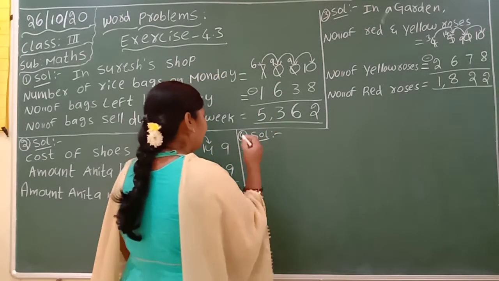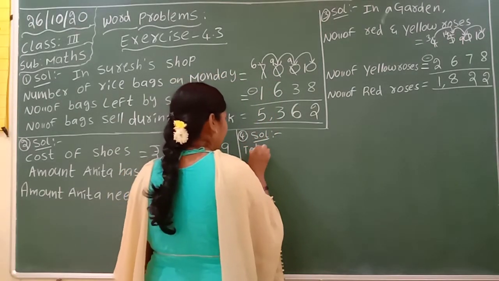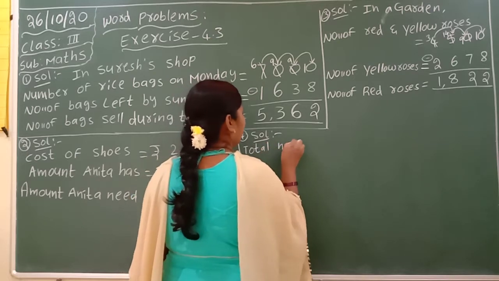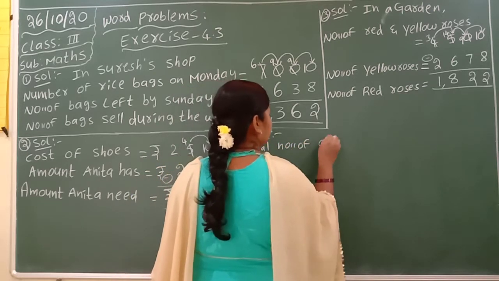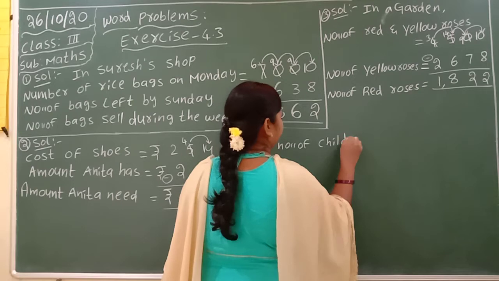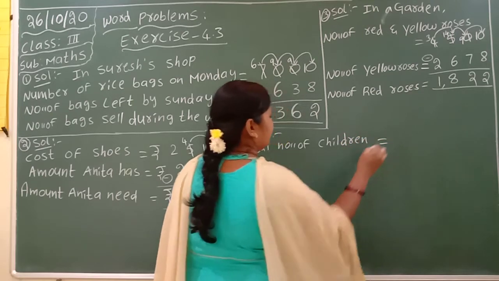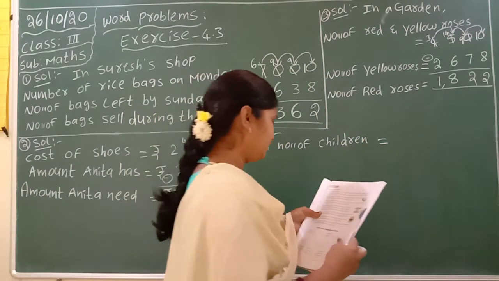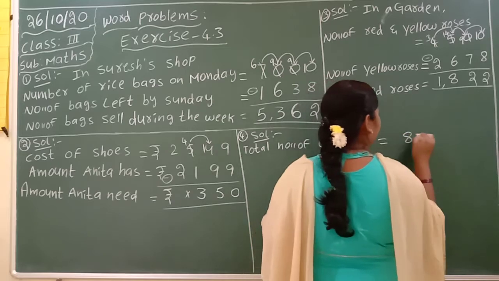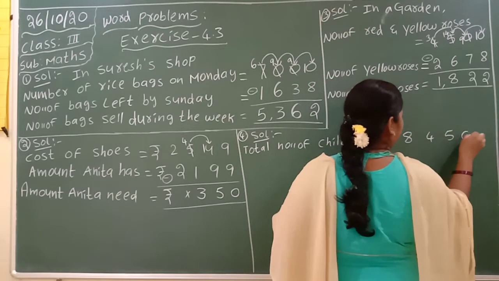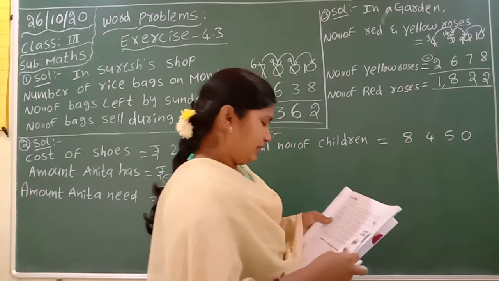Okay, they are invited. Total number of children is equal to how much? 8,450. Okay.